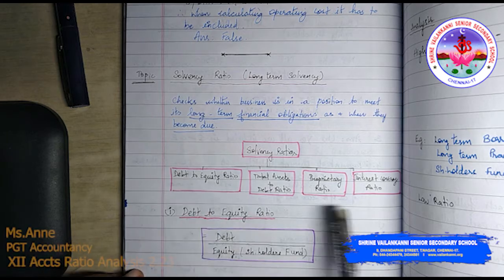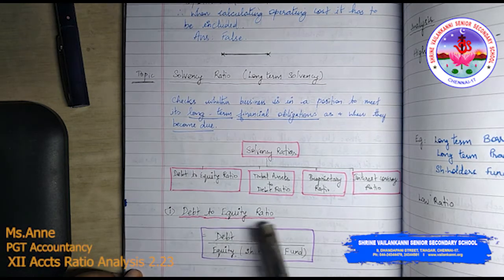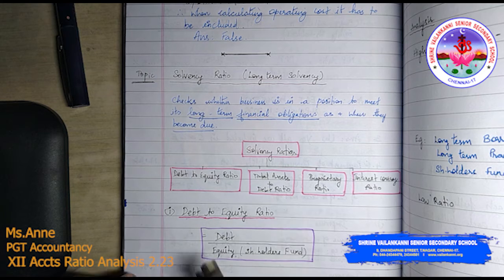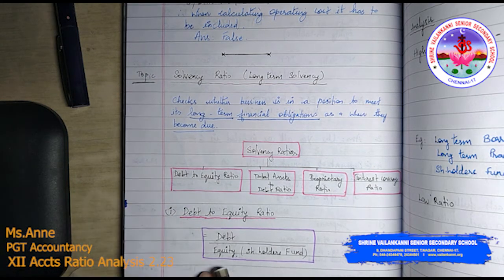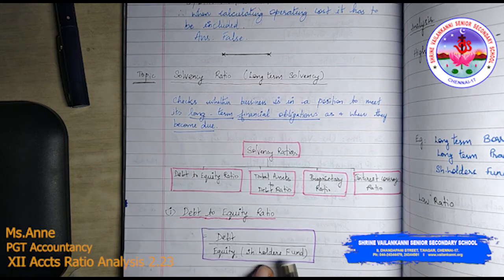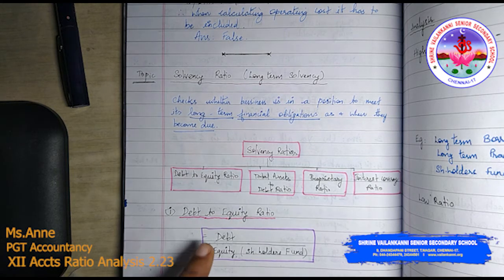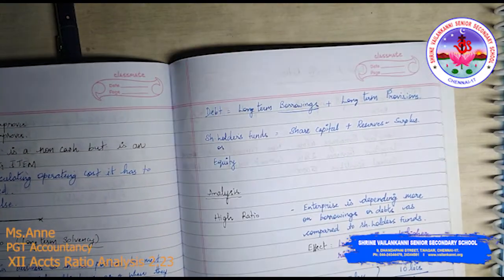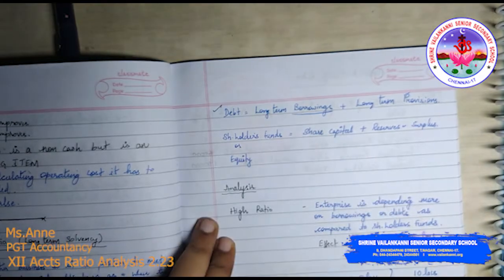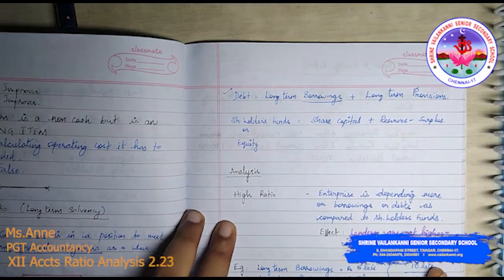At your level you will learn only these four. So debt to equity ratio, what do you mean by this? Debt to equity, so debt divided by equity. What do you mean by equity? Equity is only shareholders fund. What is debt? Debt is all the long term borrowings plus long term provision. All the long term borrowings as well as long term provision is called debt.